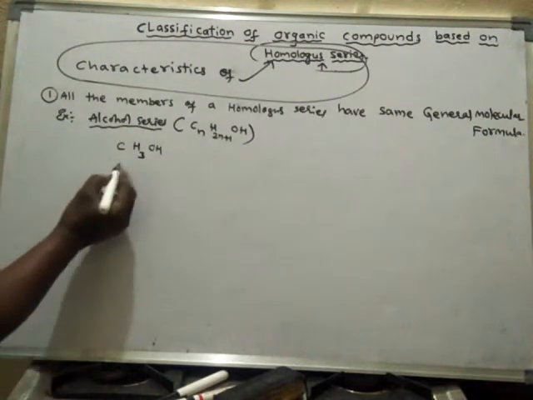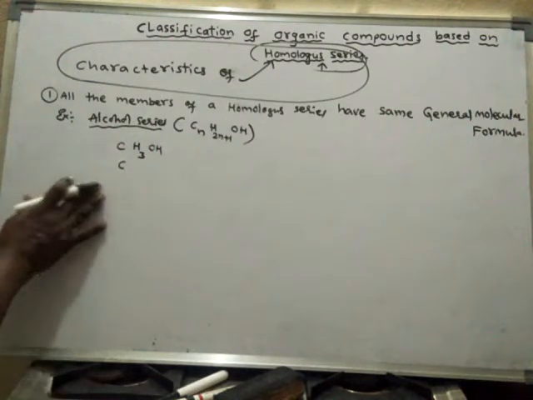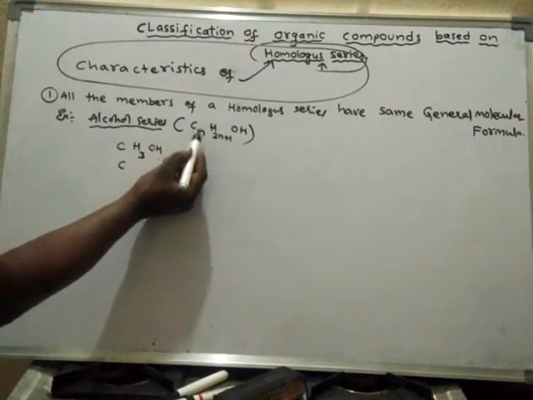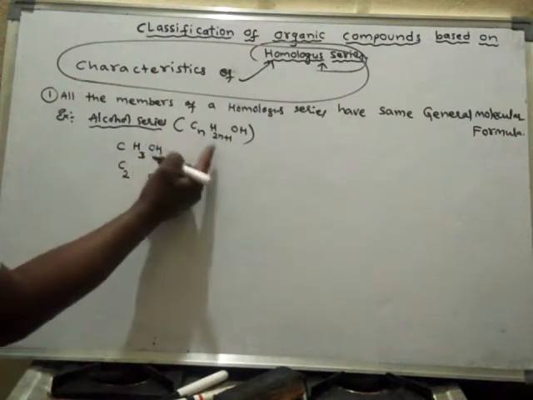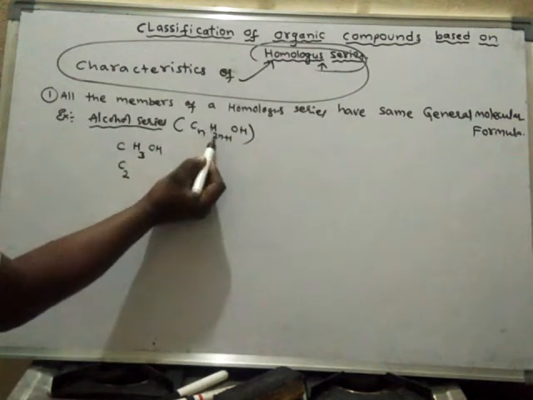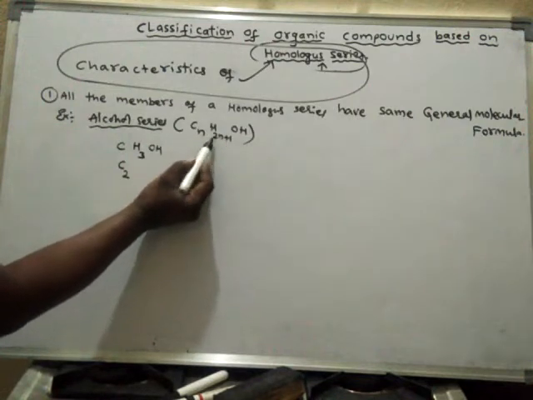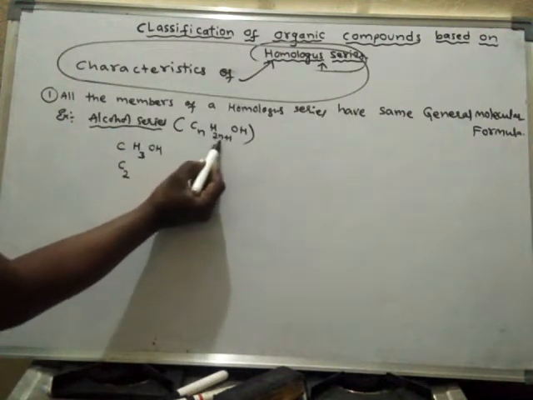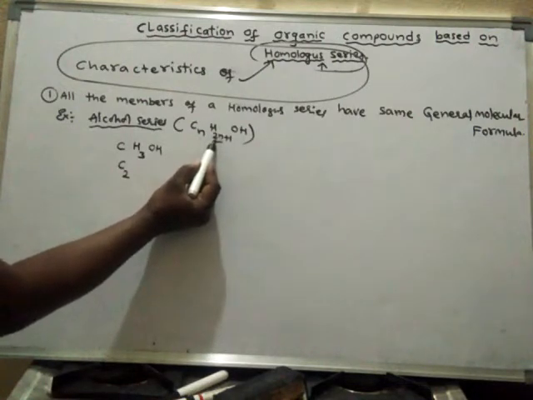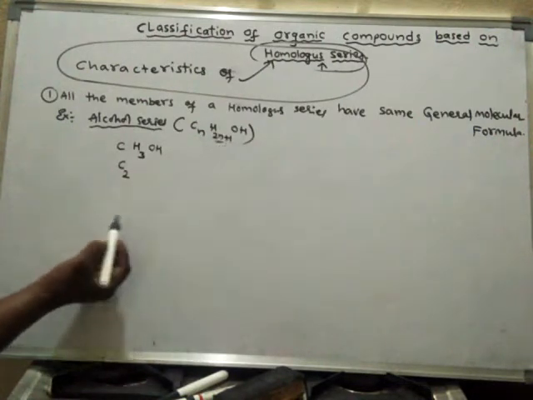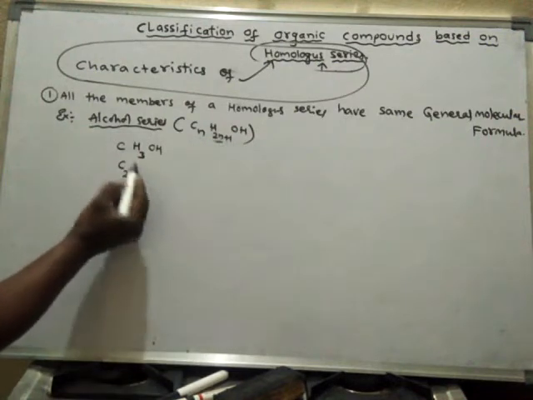The second member of the alcohol series: if n is equal to 2, it will be C2, and how many hydrogens? H2n plus 1. If n is equal to 2, then 2 into 2 is 4, plus 1 is 5.